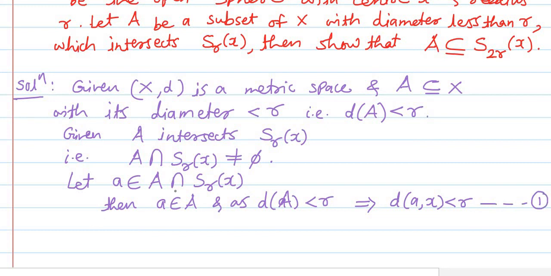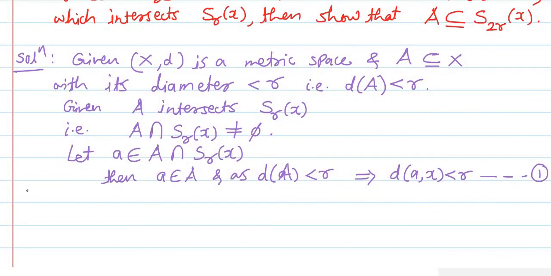Next, we have to show that set A is a subset of open sphere S2R of X. To show this we have to show that every point of the set A is contained in this open sphere. For that purpose we will consider an arbitrary point from the set A and show that that point also lies in this open sphere.